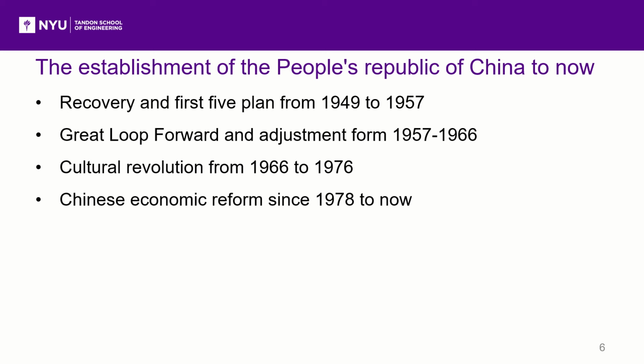The third step was the Cultural Revolution from 1966 to 1976. The electricity output was deeply influenced by politics and decreased to a low amount that could not satisfy the demand. The fourth step is the Chinese economic reform from 1978 to now. The electric industry grows rapidly and steadily.